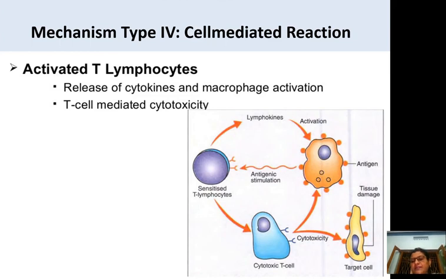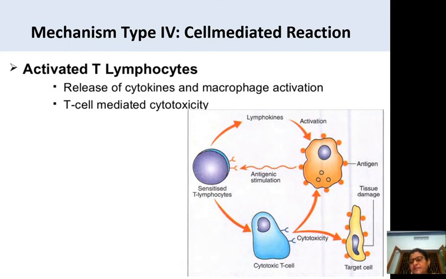So the sensitized lymphocytes, one type, the helper cell, will help in the activation of macrophages with the release of lymphokines. Another type of T lymphocytes, that is cytotoxic T cells or killer cells, kills the cells which are infected by the pathogen or which contain the antigens.